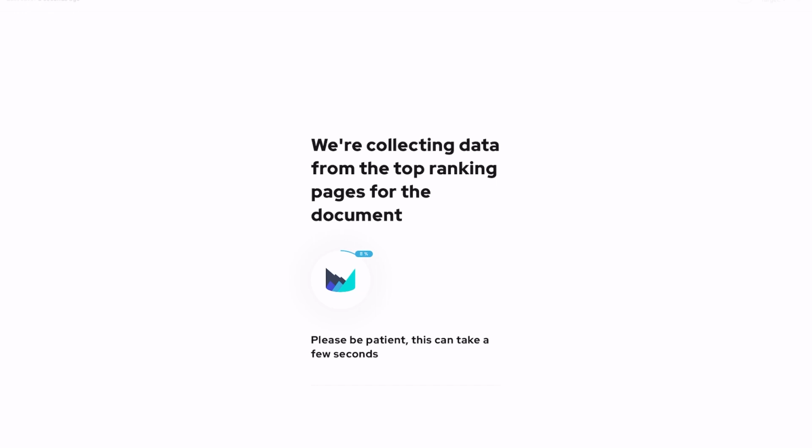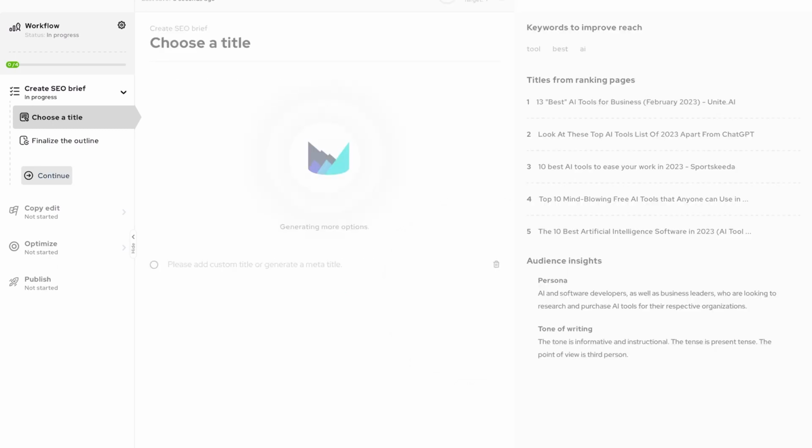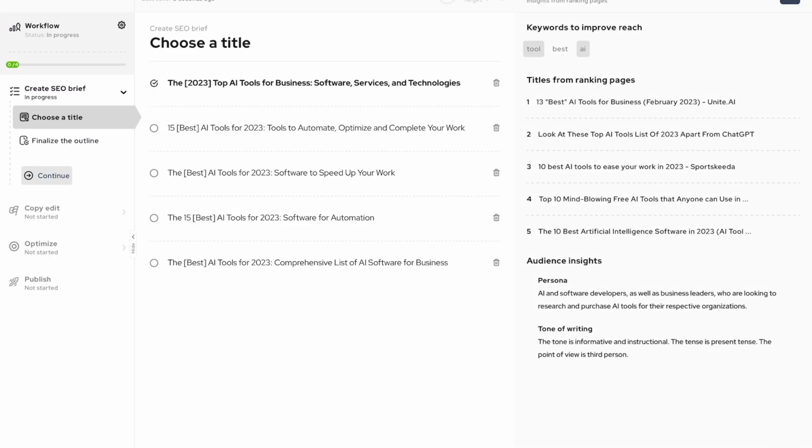It will then make a rating of all these websites. So it will give you a score. The score will be from 0 to 100, and it will tell you that the competitors, for example, have an overall score of 70, and then your score would be something like 81 or something like that. We will see that in a moment. So we'll start now to pick a title. It's suggesting me there 2023 top AI tools for business, software, service, and technology. 15 best AI tools for 2023, tools to automate, optimize, and complete your work. I think I like that. We'll just take that, but I will edit it a little.